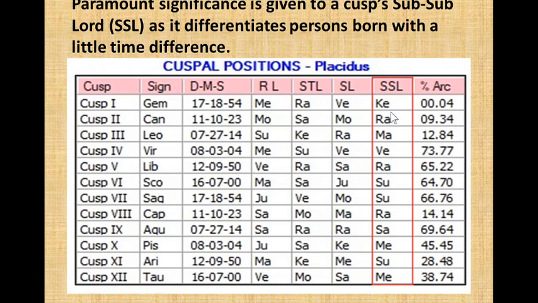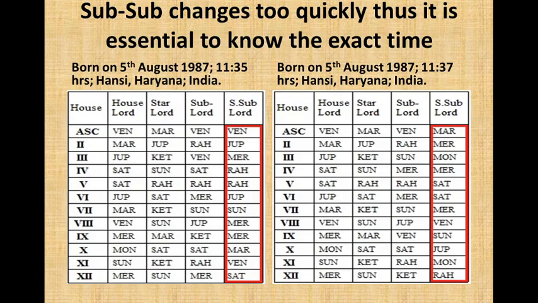So this section is most important, and we can get it correct by doing birth time rectification. If the birth time is not rectified, this will not be correct, and if this is not correct, then predictions will not be accurate. So we have to get this correct. You see, the subsublord changes too quickly, thus it is essential to know the exact time.